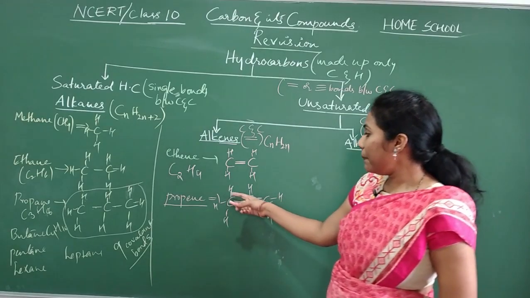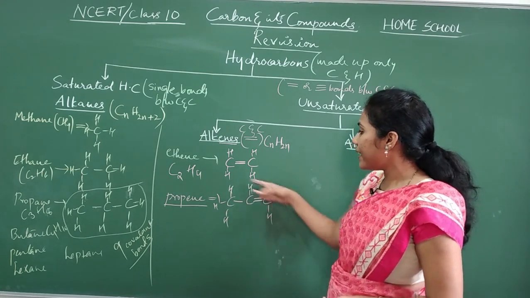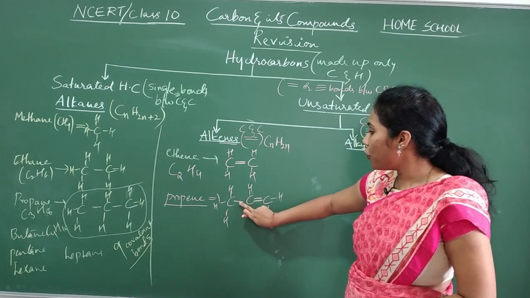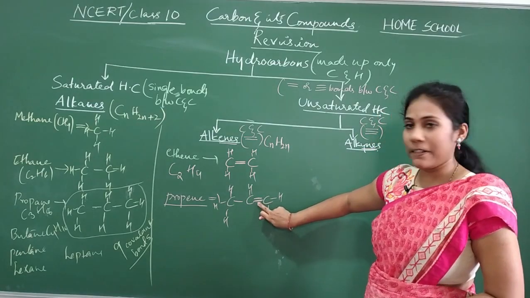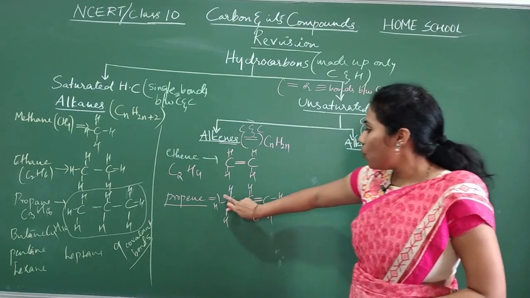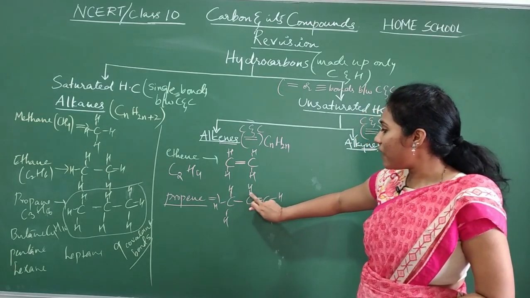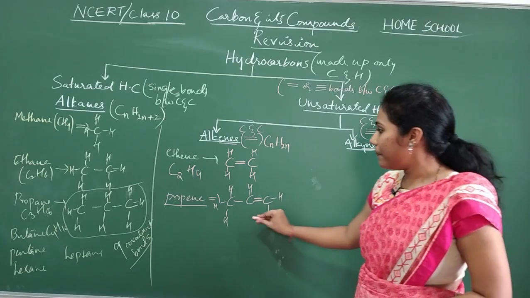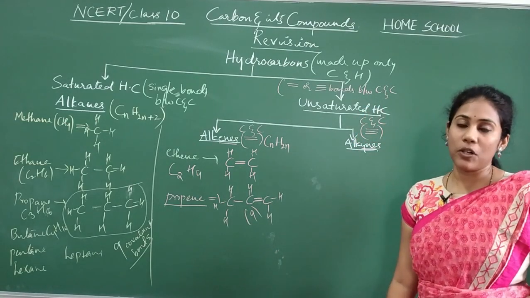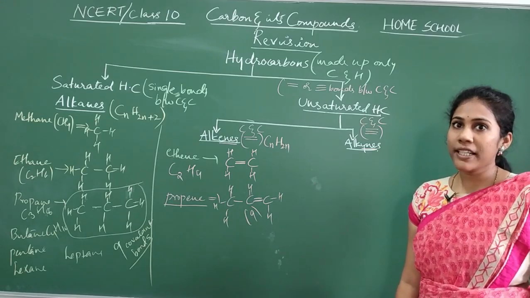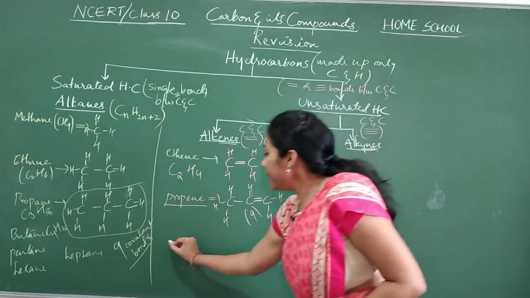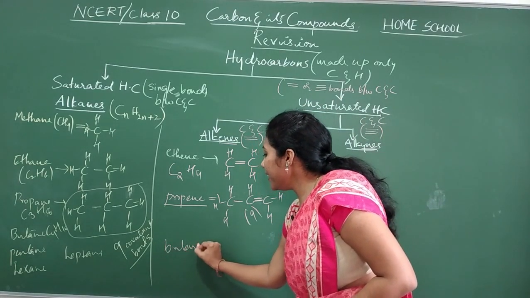And can you tell me how many covalent bonds are there in propene? Count all bonds. 1, 2, 3, 4, 5, 6, 7. Double bond has 2 bonds, no? You should consider as 2. Okay, 1, 2, 3, 4, 5, 6, 7, 8, 9. So here you have 9 covalent bonds. Okay, everybody, fine. And now, can you write the structure for butene?